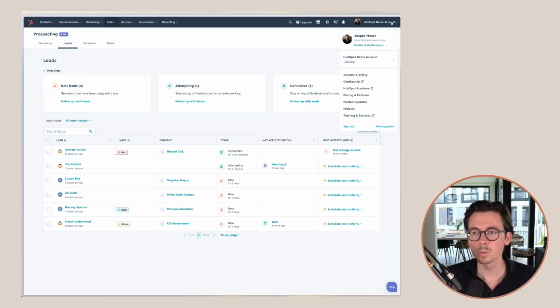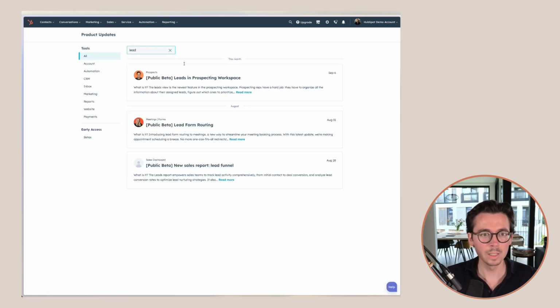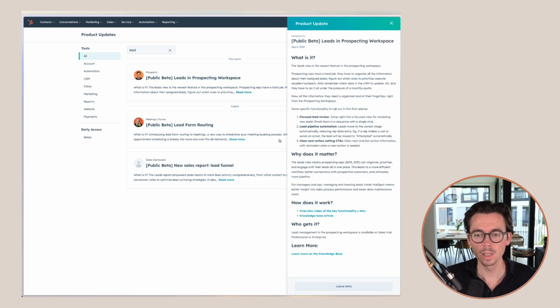Now, if you are not seeing this leads step under your prospecting view right now, you just go to this menu. Here you have product updates, and then you search for leads, and here you see leads in prospecting workspace. Read more, here you can see all of the details, and then this button for you will say activate the beta.